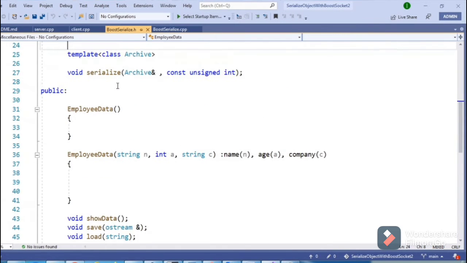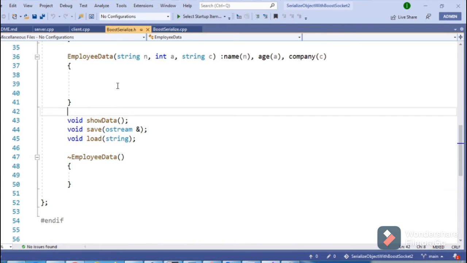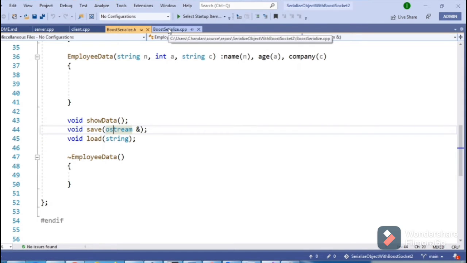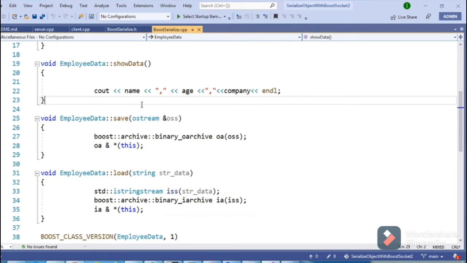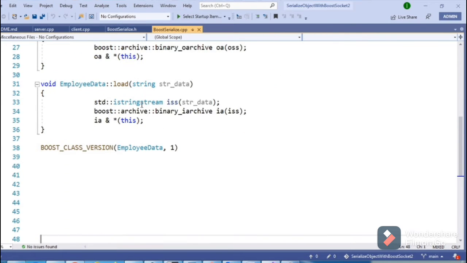And there is another function, serialize. Serialize is mainly the Boost serialization method, which we overload by calling save and load. What save is doing and what load is doing, I will explain in detail in Boost-cpp.